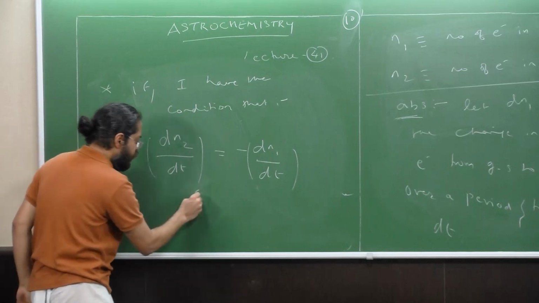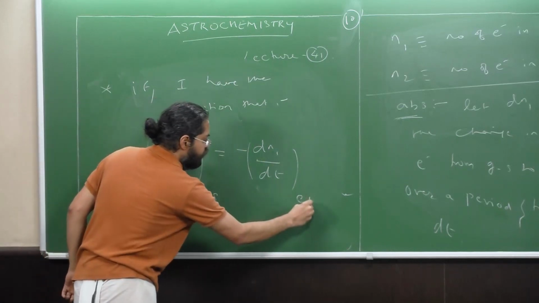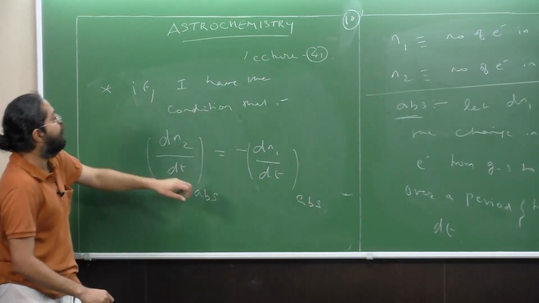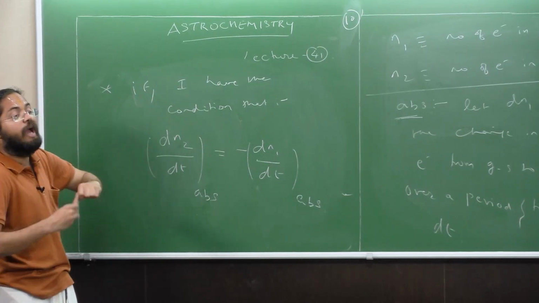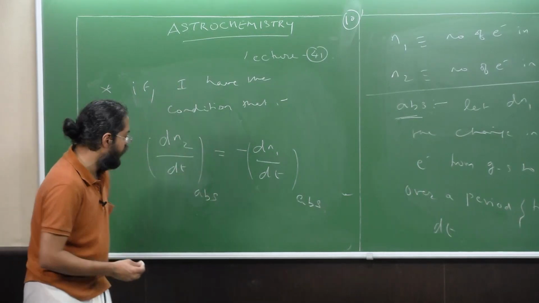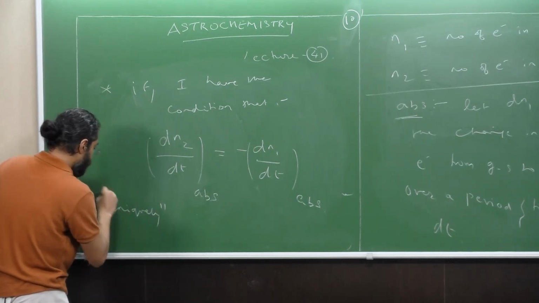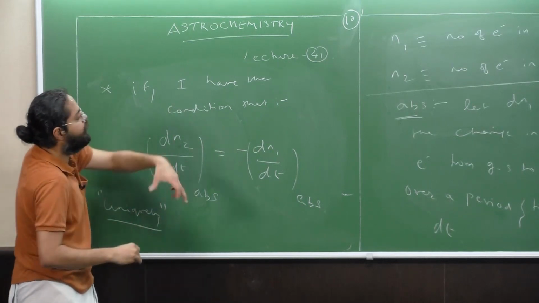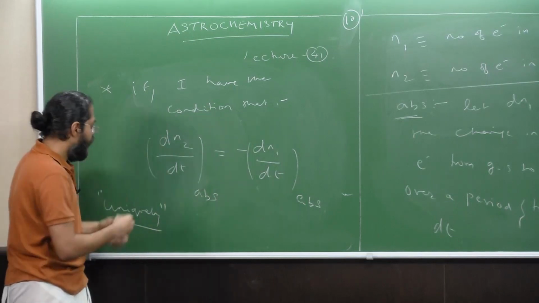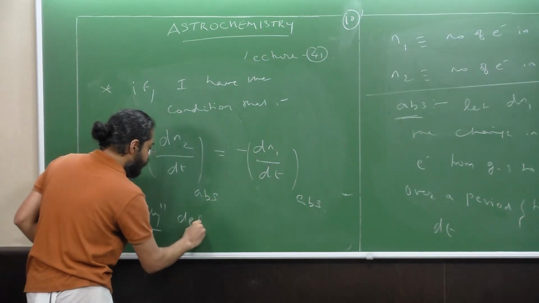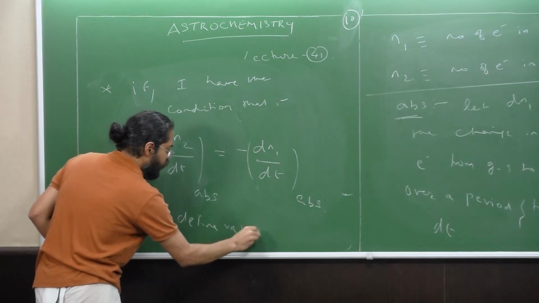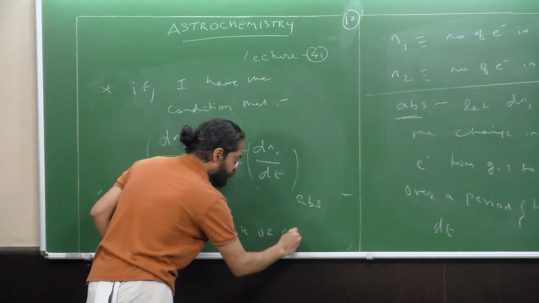If I have this condition, then I can define a unique rate. That is, either by choosing dN1 or dN2, I can uniquely define the rate of absorption.